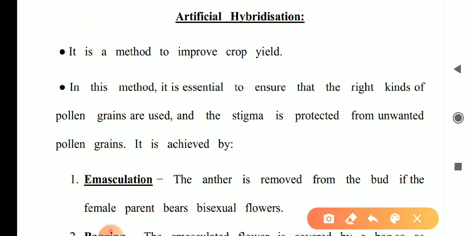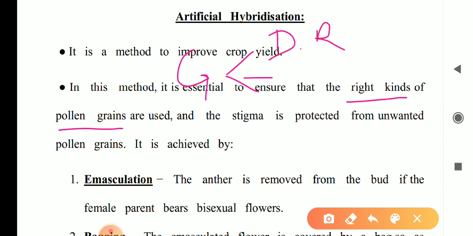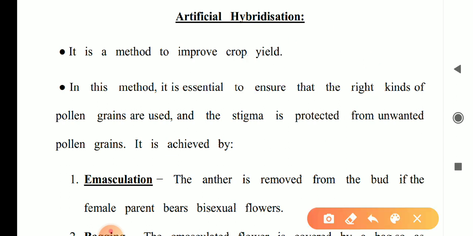Right kinds of pollen means good quality pollen, from disease resistant plants, and good quality seed-producing plants. Seeds should be vigorous and the number of grains produced should be maximum.